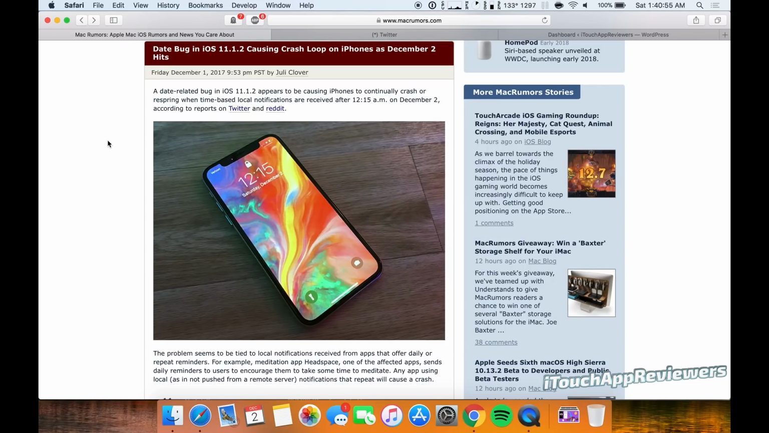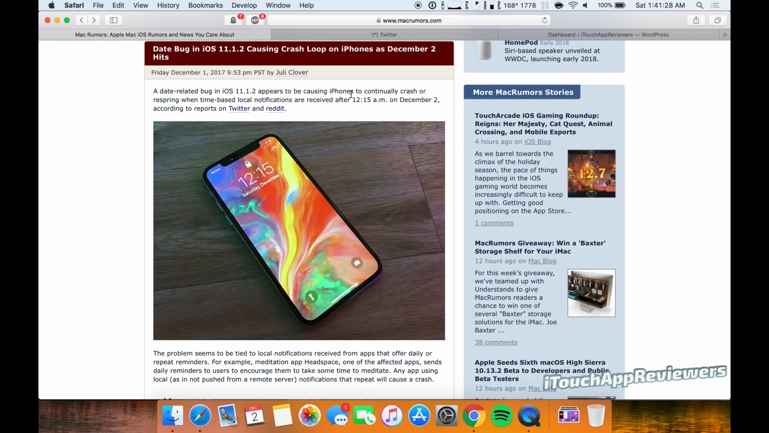It is 1:40 a.m. on December 2nd, and there is a new report that a date bug in iOS 11.1.2 is causing a crash loop on basically all iPhones. So if you have the current latest version of iOS, which is 11.1.2, there is a decent chance that you will be affected by this.